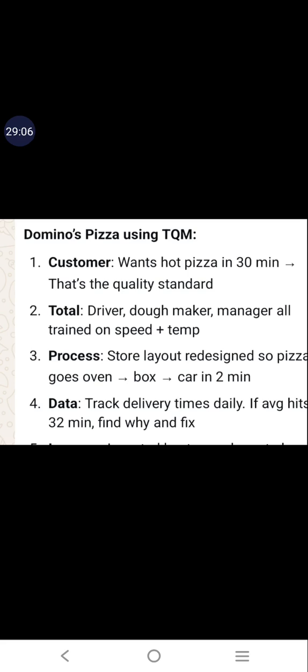The fourth one is data. Now the pizza is ready, so the driver will take it and go and deliver to the customer. Track delivery times daily. They will be tracking daily. If the average is 32 minutes, find why and fix.